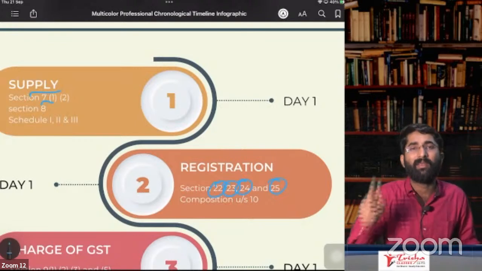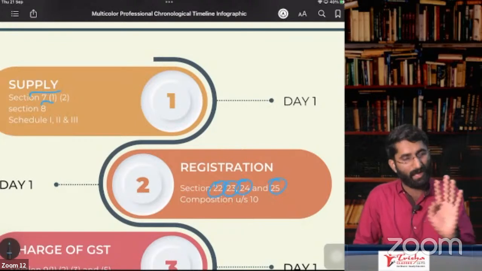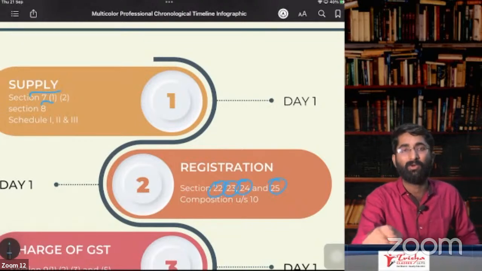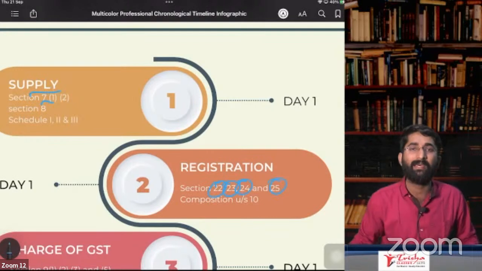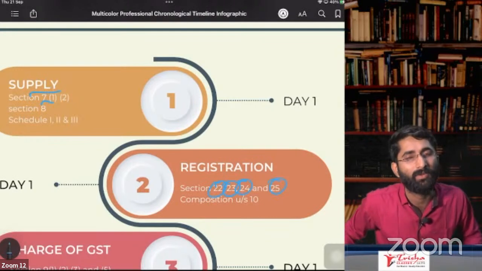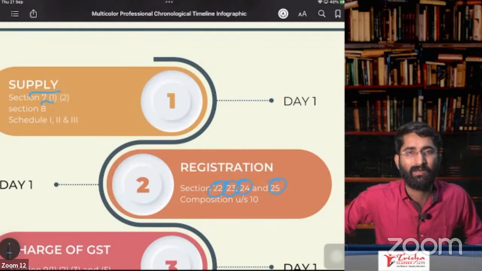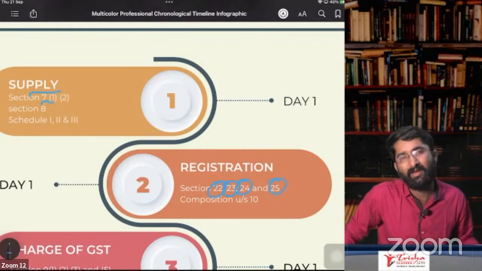R for reverse charge. If you are liable to pay under RCM, then you have to take compulsory registration, because your supplier is not paying. Now it is mandatory for you to pay under RCM. So you have to take the registration. If you don't have the registration, how to pay it? Not possible.